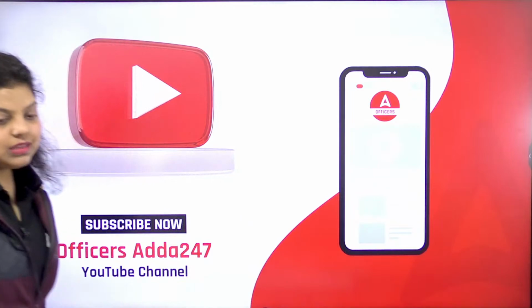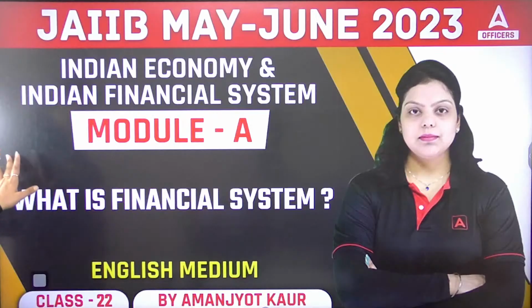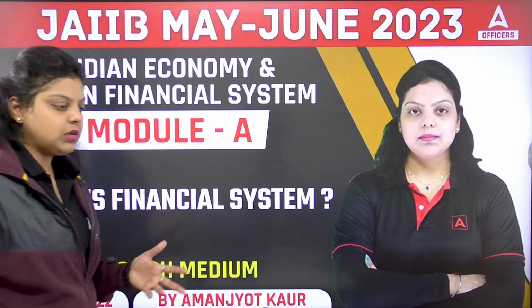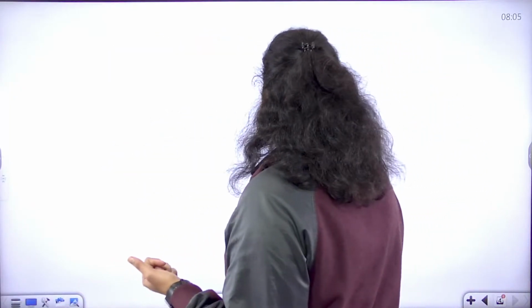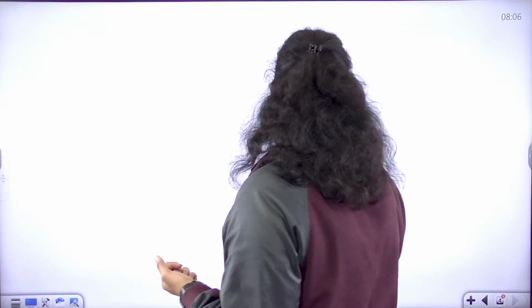In today's session, we are going to cover what a financial system actually is, how it is working, and what the components of the financial system are. So first of all, what is a financial system?